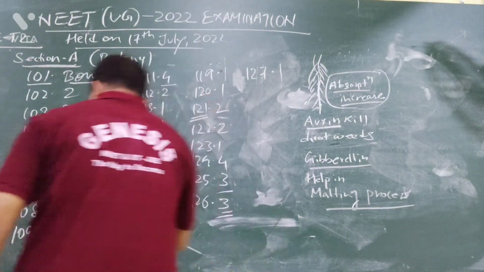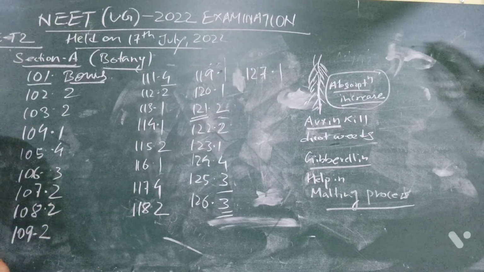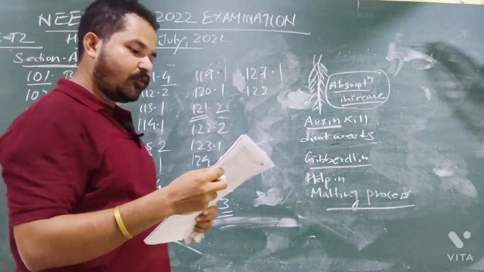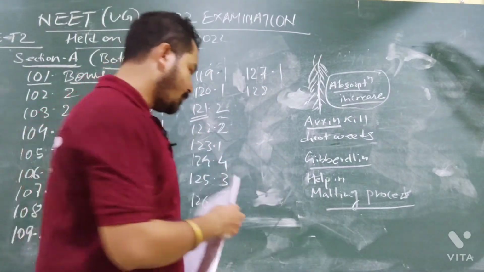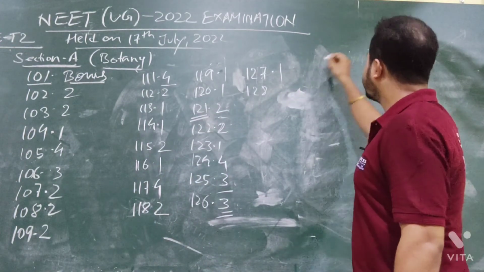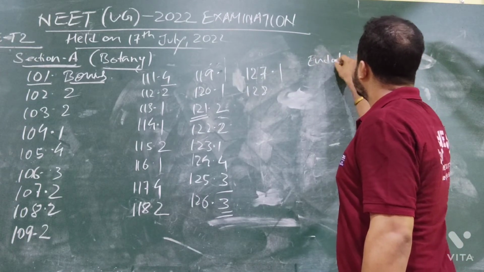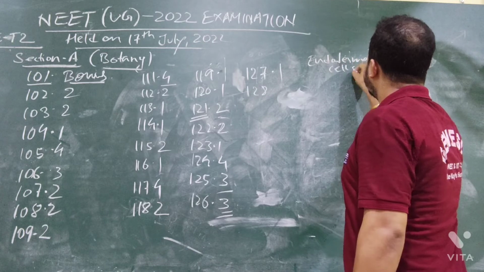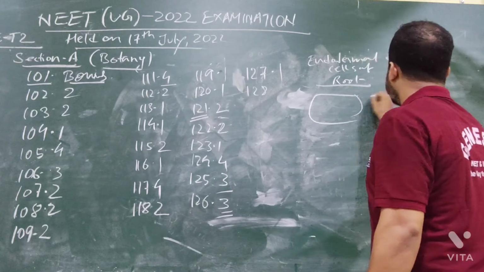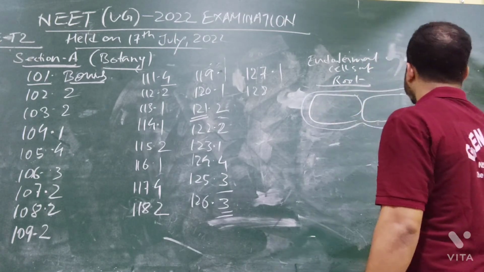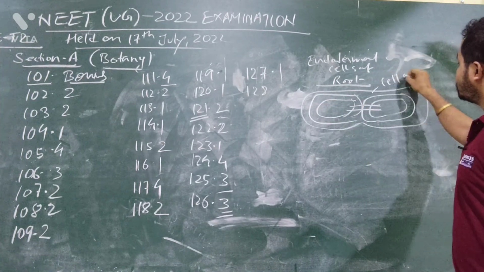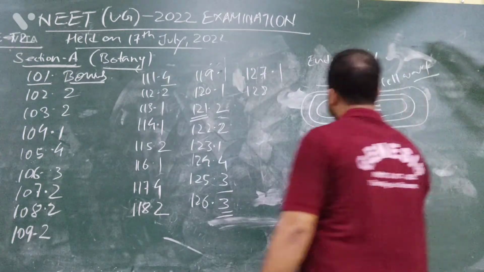Okay, now question number 128. Which of the following is not observed during the apoplastic pathway? Apoplastic pathway and symplastic pathway mean what? You see, in the endodermal cells of the root, suppose this is the root, and these are the cells. This is the cell wall, and this is the cytoplasm. This is the plasmodesma. So this is the cell wall, this is the cell wall, this is the cytoplasm.